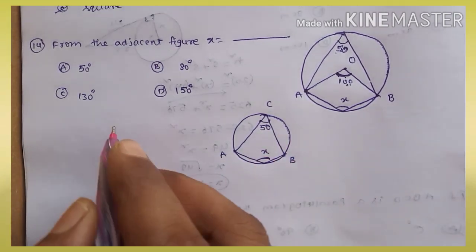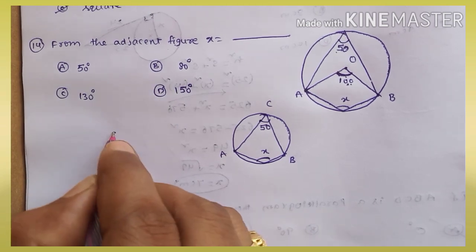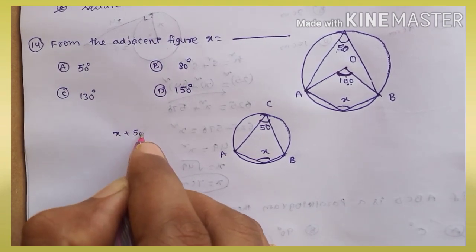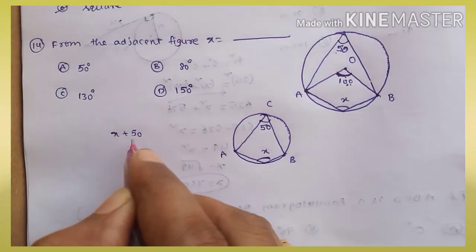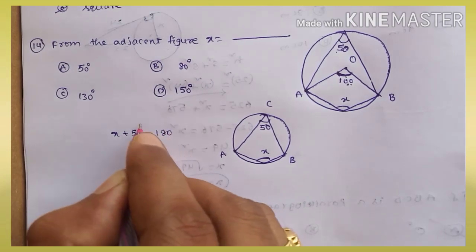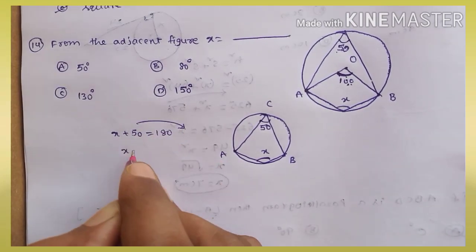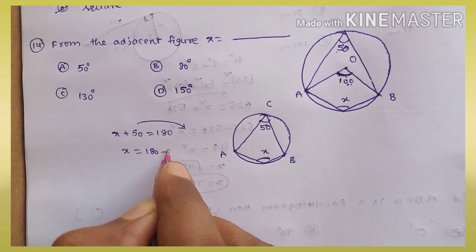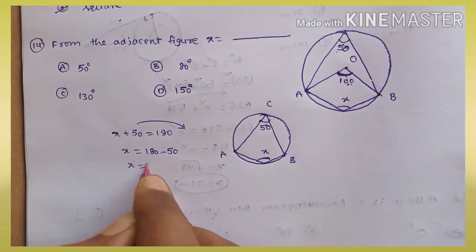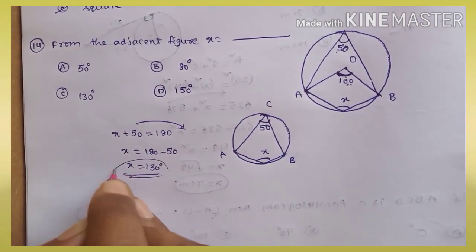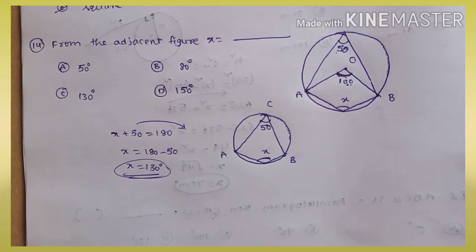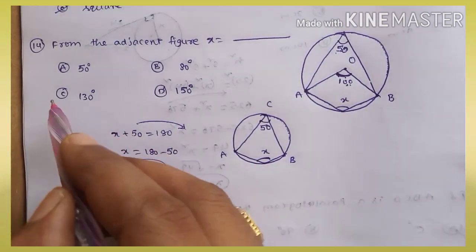The sum of opposite angles is equal to 180 in a cyclic quadrilateral. x plus 50 is equal to 180. Transpose: x is equal to 180 minus 50, then the value of x is equal to 130. So here the x value will be 130.